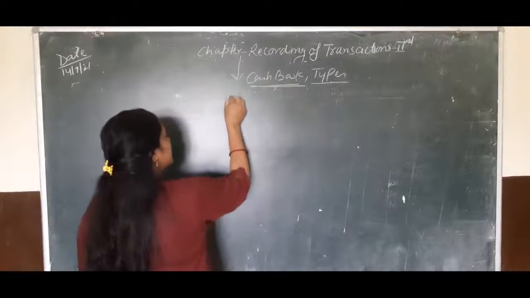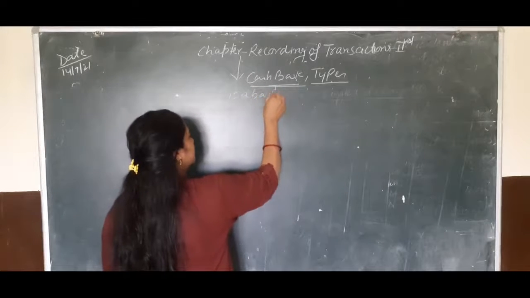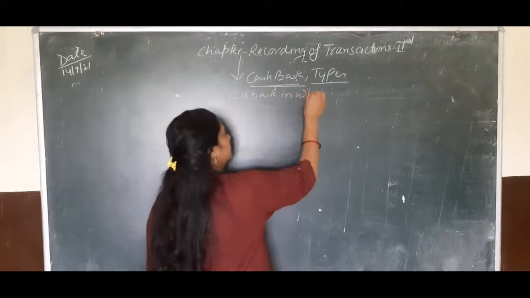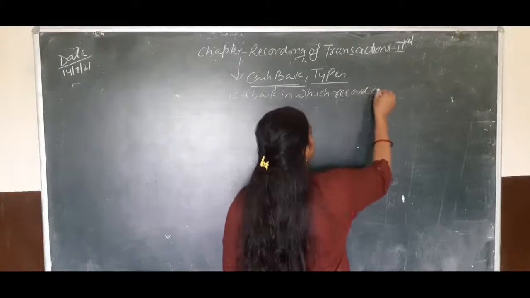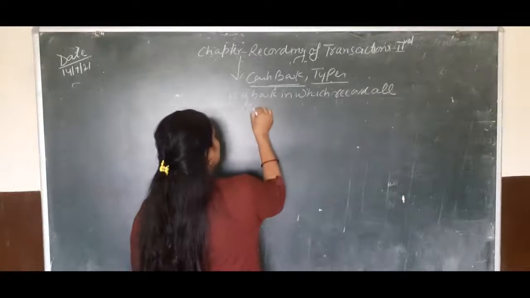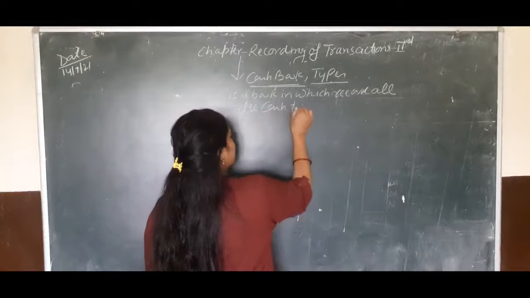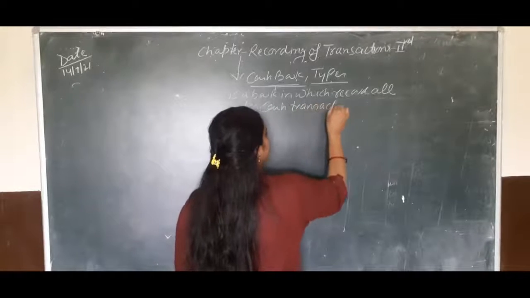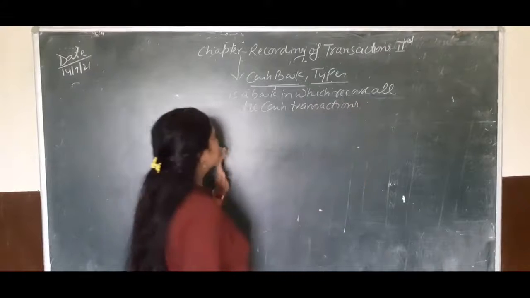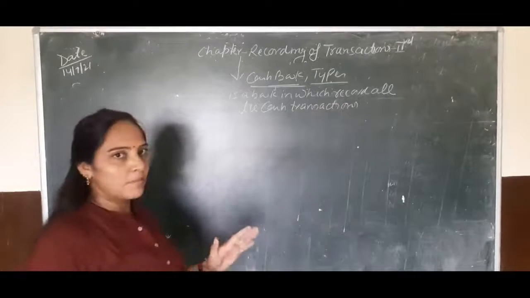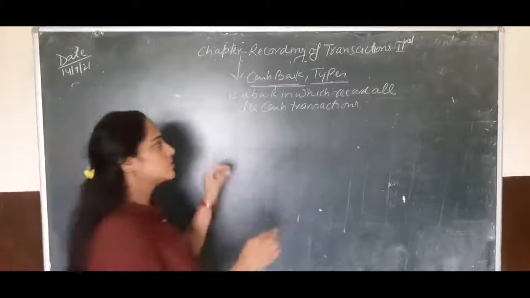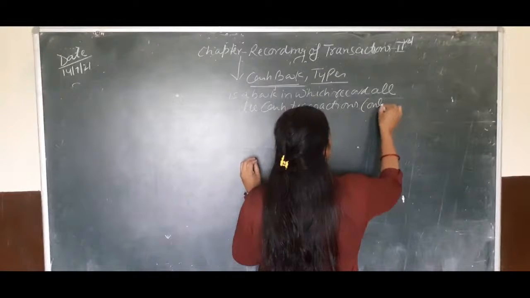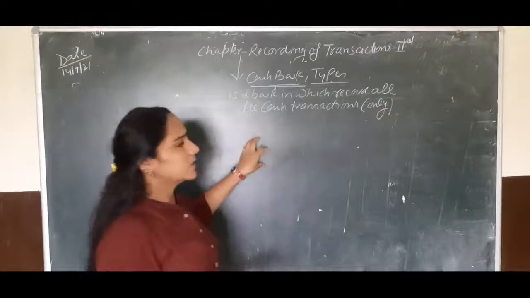So children, cash book is a book in which we record all the cash transactions. So children, this term will be remembered, okay. Cash book is a book in which we record all the cash transactions only and always. We maintain only cash transactions in the cash book.